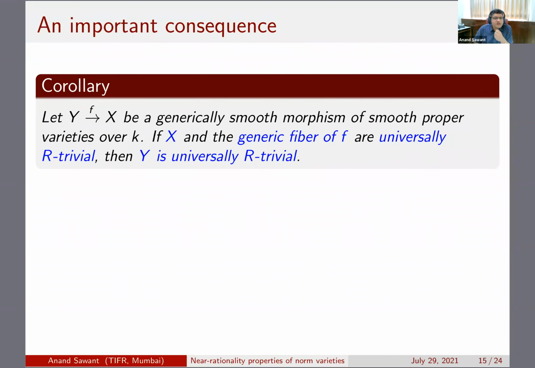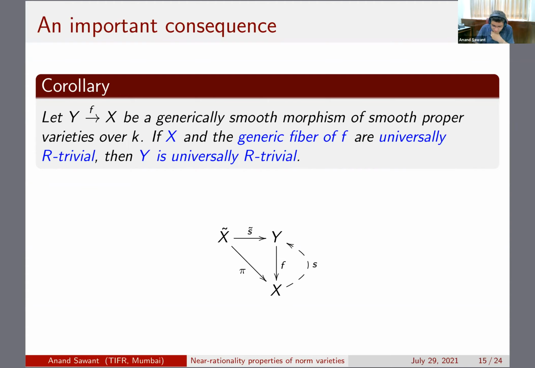And this is the consequence which I wanted to use. If you have a generically smooth morphism of smooth proper varieties, and if the base and the generic fiber are universally R trivial, then the total space is universally R trivial. This follows fairly easily by only staring at the following diagram. Let me explain how the diagram goes. Why do these funny arrows exist?